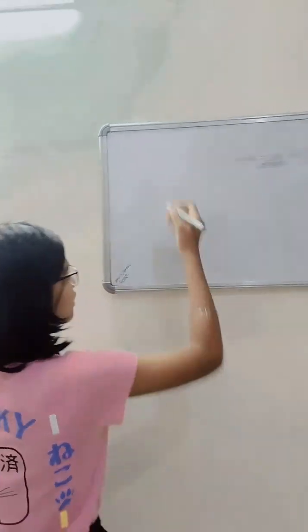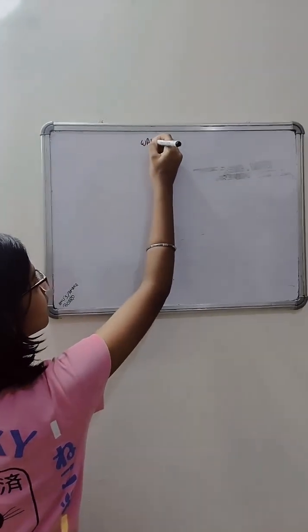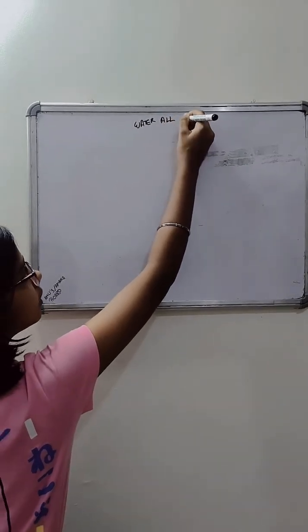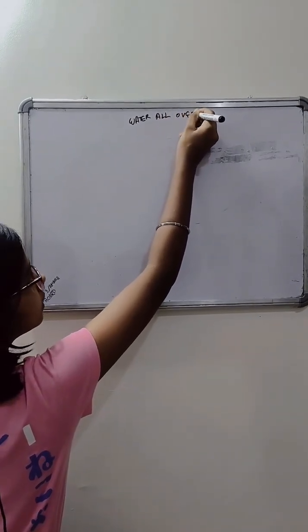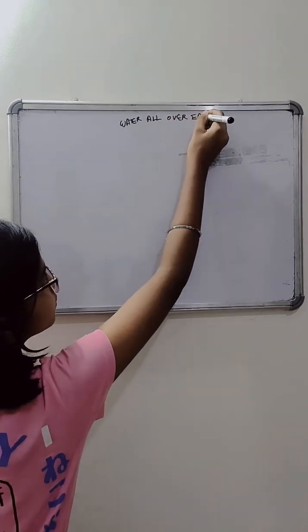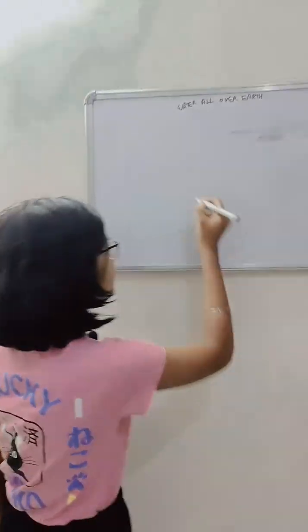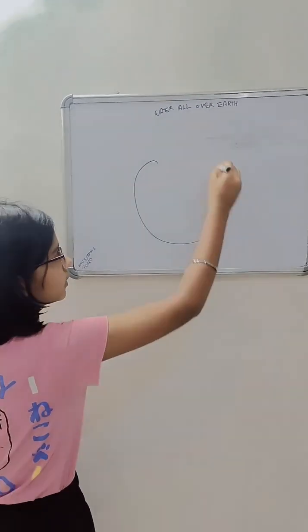Let's learn today's topic, which is science: water all over the earth. So let me write the topic. Water all over earth. So there are many regions in earth. So first let's draw a diagram of earth.